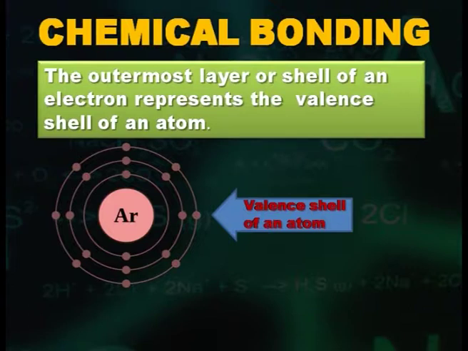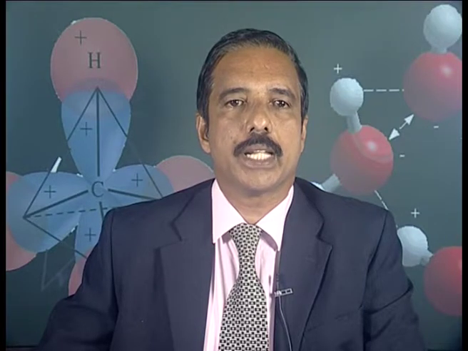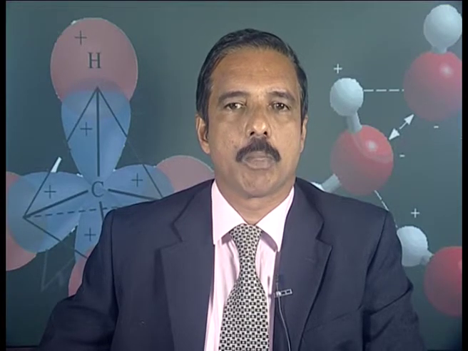In order to understand bonds, one must be familiar with electron properties, including valence shell electrons. The outermost layer or shell of electrons represents the valence shell of an atom. Though today scientists generally agree that electrons do not rotate around the nucleus, it was thought throughout history that each electron orbited the nucleus of an atom in a separate layer or shell.